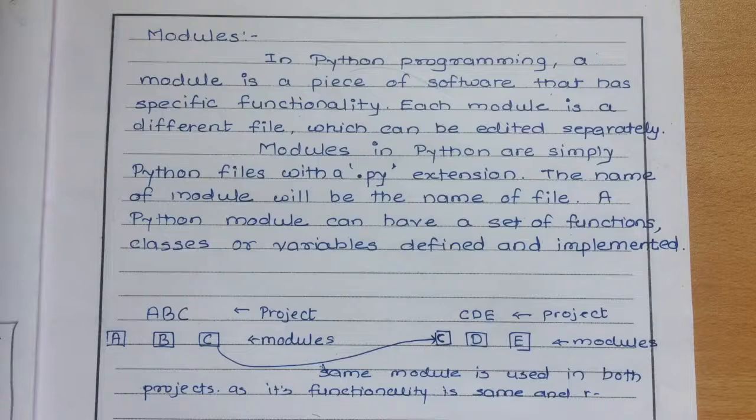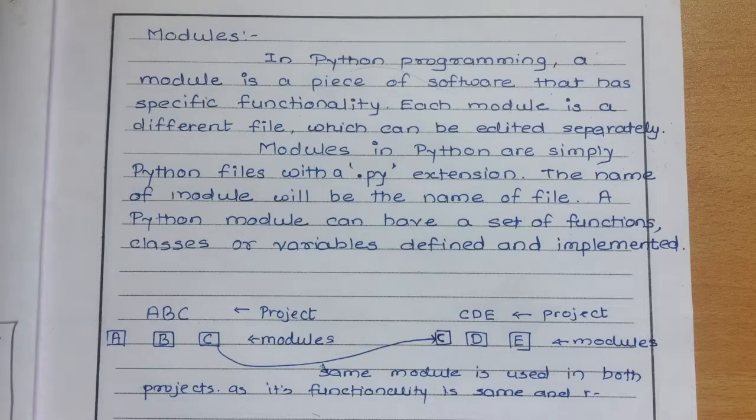It is very difficult to track an error from such thousands of lines of code. So to avoid this, what we can do is simply break our program or project into different parts or different pieces of software. And these different parts or pieces of software are nothing but modules. Okay, so this is the simple concept of module. We can break one big project into small pieces of software, which is nothing but a module, and each module has its own specific functionality. Okay, let's see one simple example.